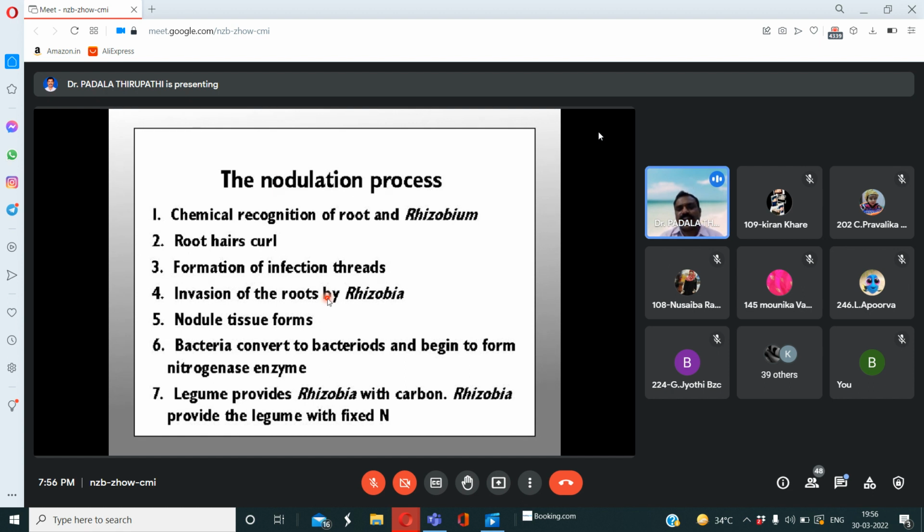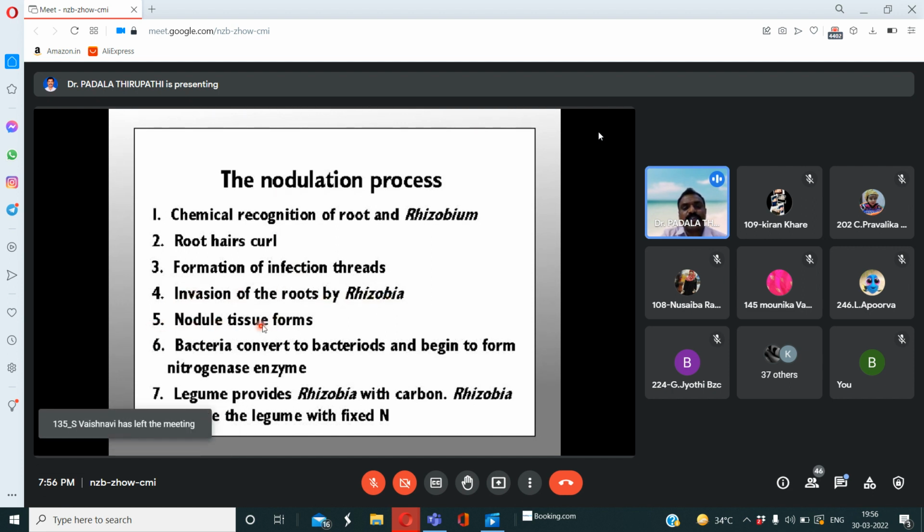Okay. So the nodulation process: the first step is the chemical recognition at the interface of the root and rhizobium. The second step is the root hair curling, which we can also call the shepherd's crook. Third is the formation of infection threads, and fourth is the invasion of the roots by rhizobia.